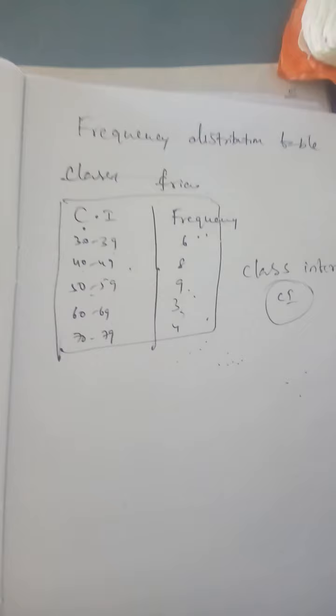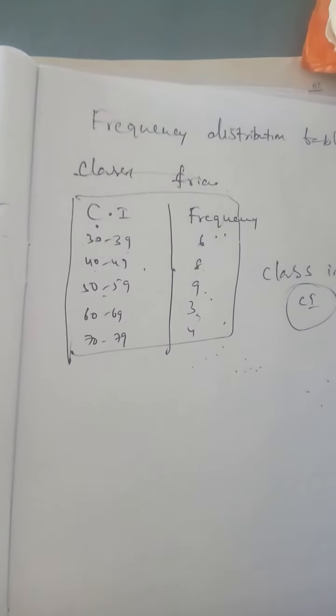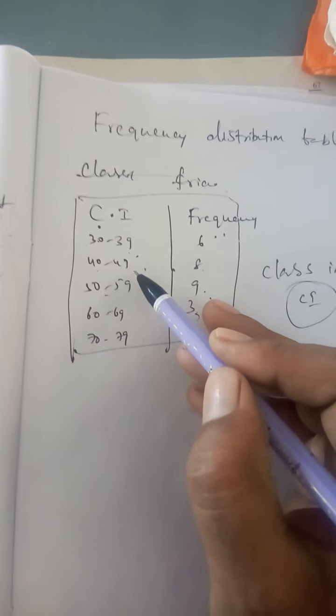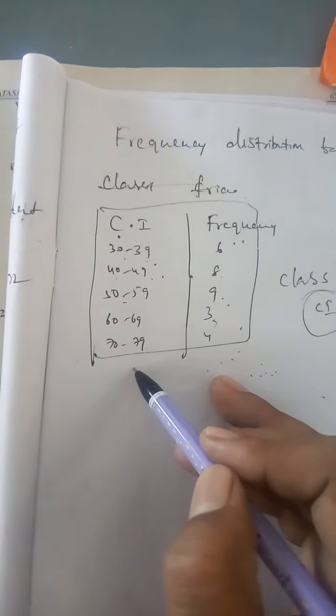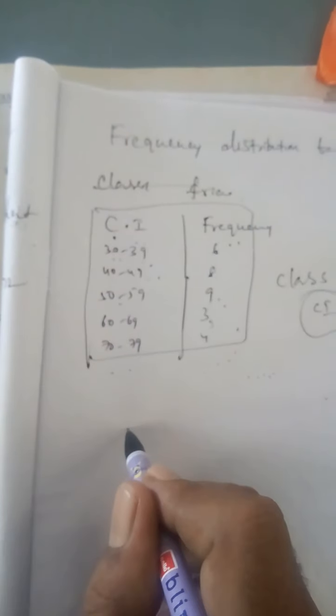CI. What is the class interval? See children, 30 to 39, 40 to 49, 50 to 59: no number repeats in the class intervals. These classes are called inclusive classes.